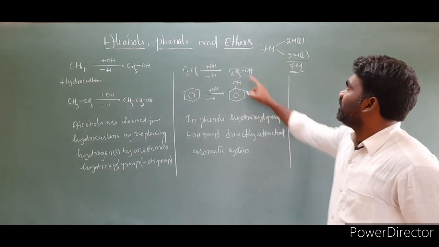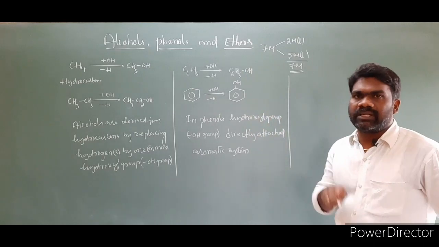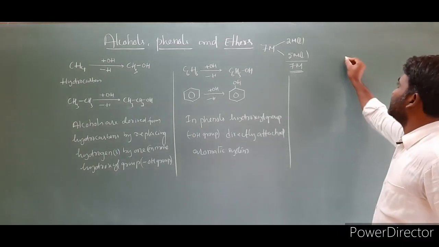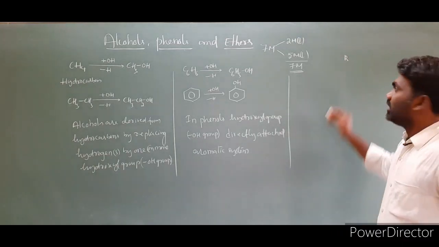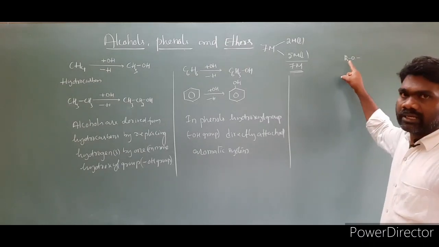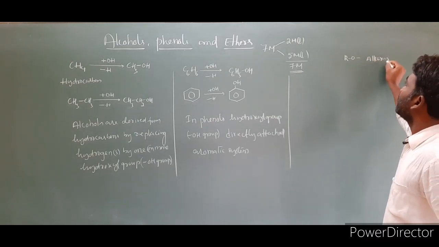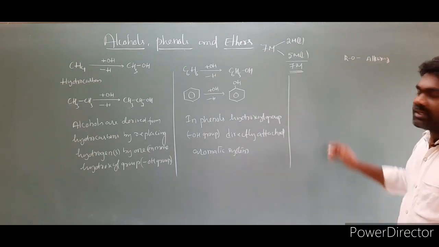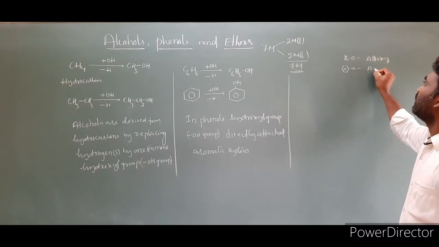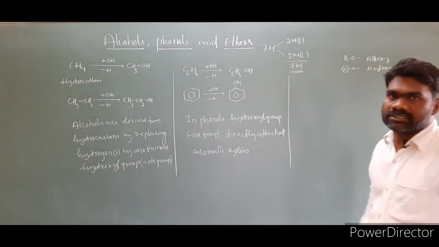Now another one we have is ethers. Ethers are also derived from hydrocarbons by replacing hydrogens by an alkoxy or aryloxy group. For the alkoxy group, the alkyl group is labeled as R, and we place O with it. If R is alkyl, we call it alkoxy. If it is a benzene or aryl group, then we call it aryloxy. By taking this, we can write the sentence for ethers.